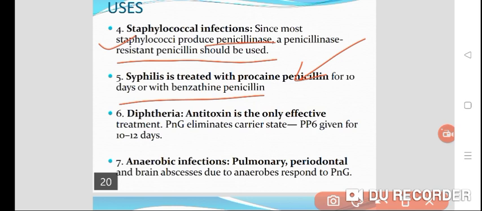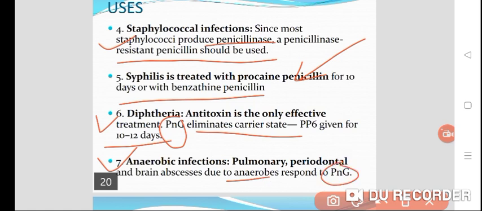Diphtheria: antitoxin is the only effective treatment for the disease. Penicillin will eliminate the carrier state, and procaine penicillin is given for 10 to 12 days. Then it is also effective in anaerobic infections like pulmonary, periodontal and brain abscess due to anaerobes, which respond to penicillin G. So a wide variety of infections we can treat with penicillin G.